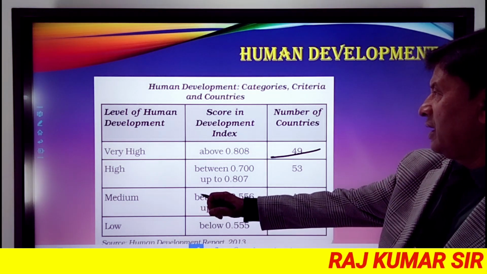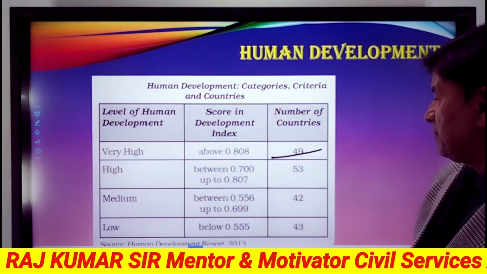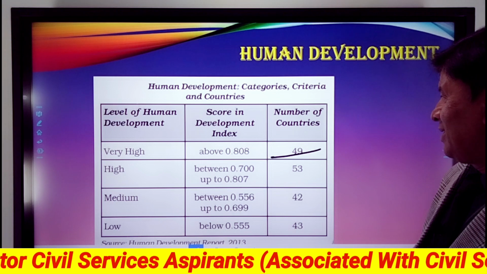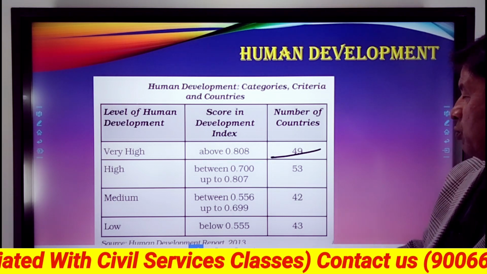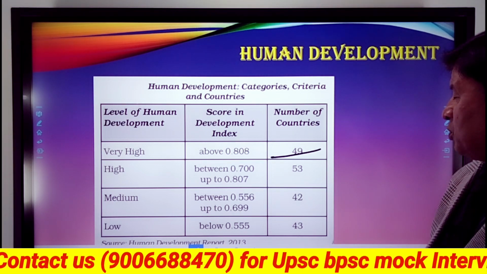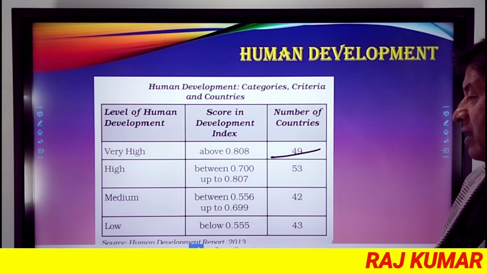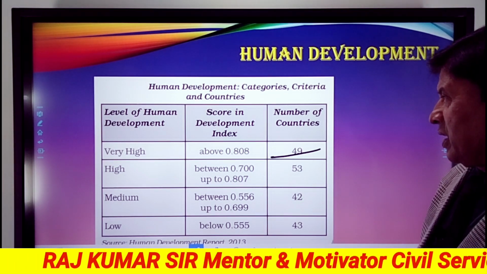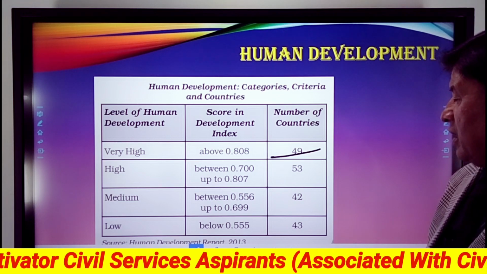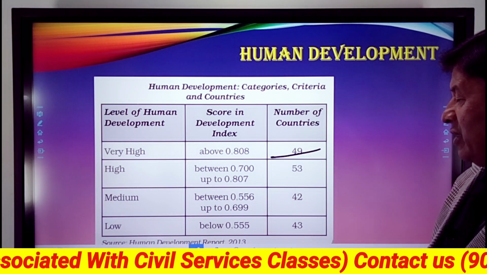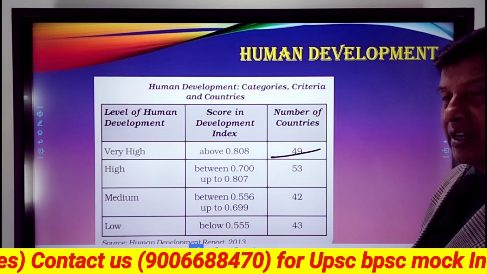Report 2013. Medium level of human development, the score in the development index is between 0.556 up to 0.699, and 42 countries are there. Now level of human development low, it's below 0.555 and there are 43 countries.